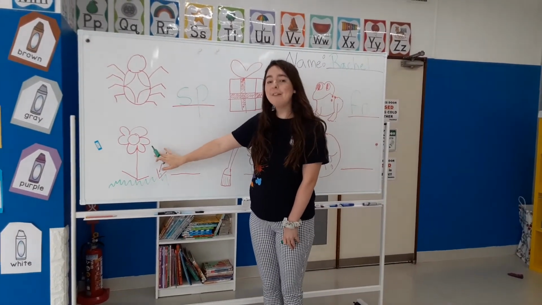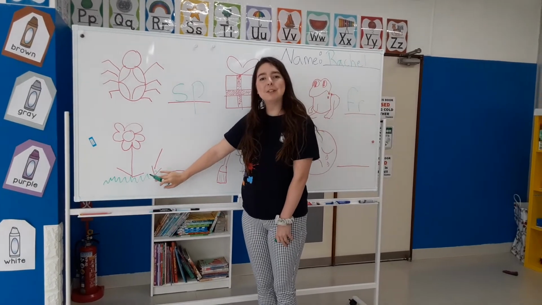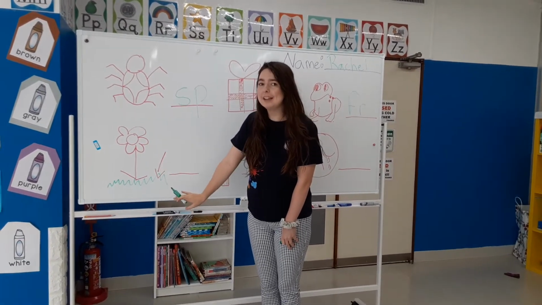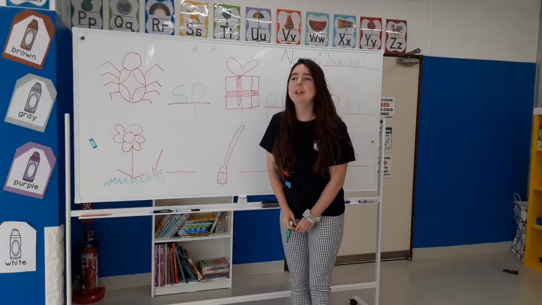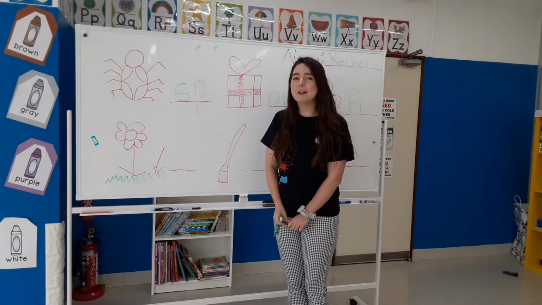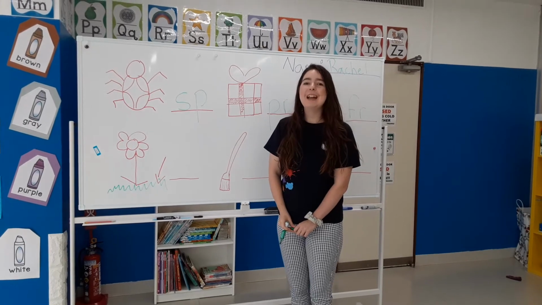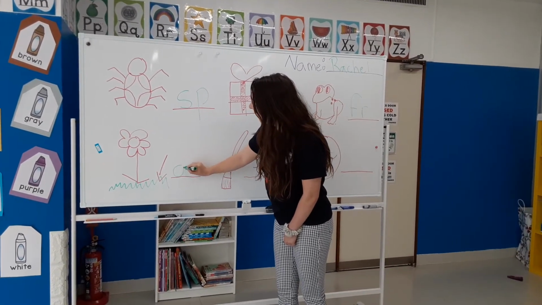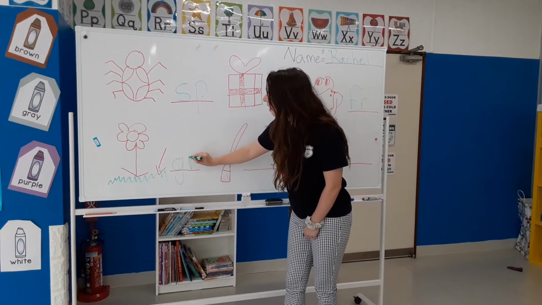Next one, what do we have here? We see a flower, but what's under the flower? What's the green? A flower lives on grass. What two letters does grass start with? G and R. So we need letter G and letter R.